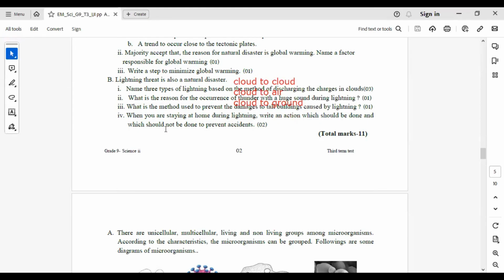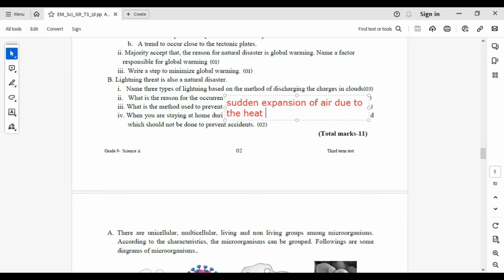What is the reason for the occurrence of thunder with a huge sound during lightning? You have to explain the reason for thunder here. Sudden expansion of air due to the heat of the lightning bolt.